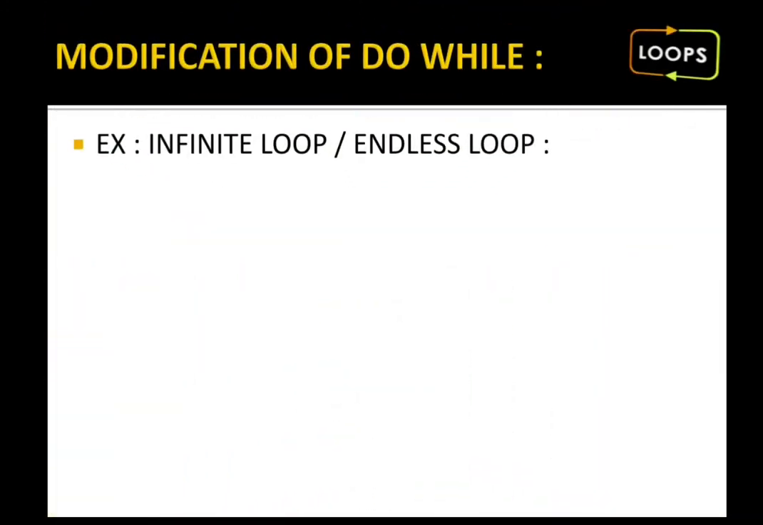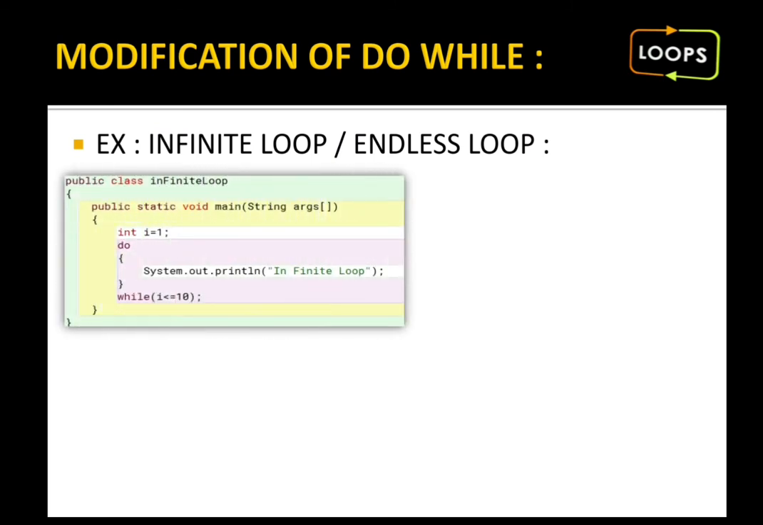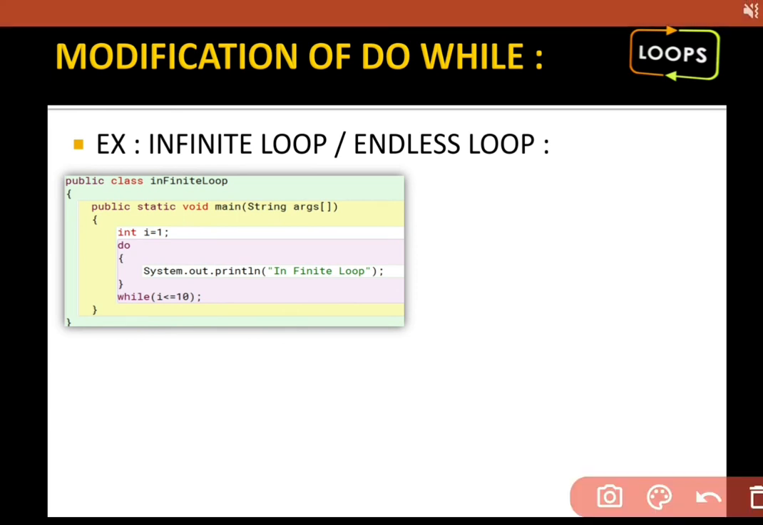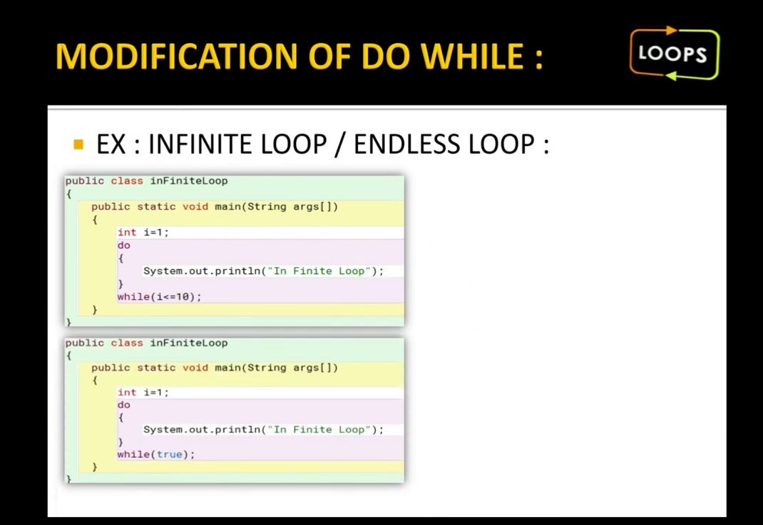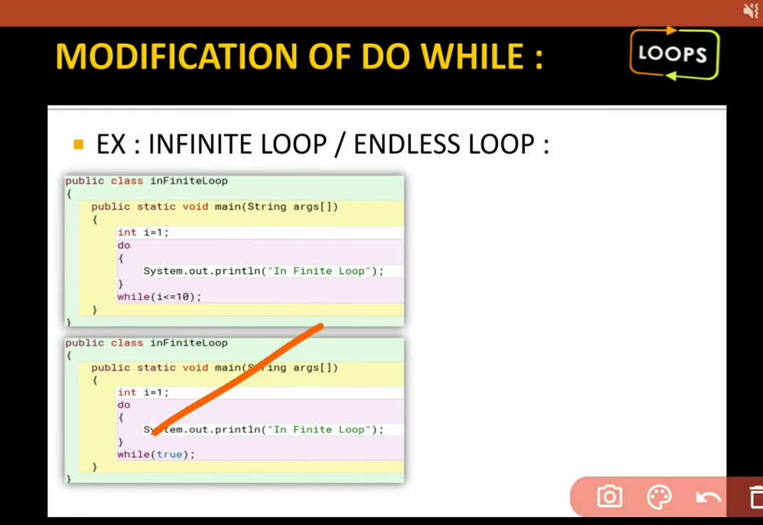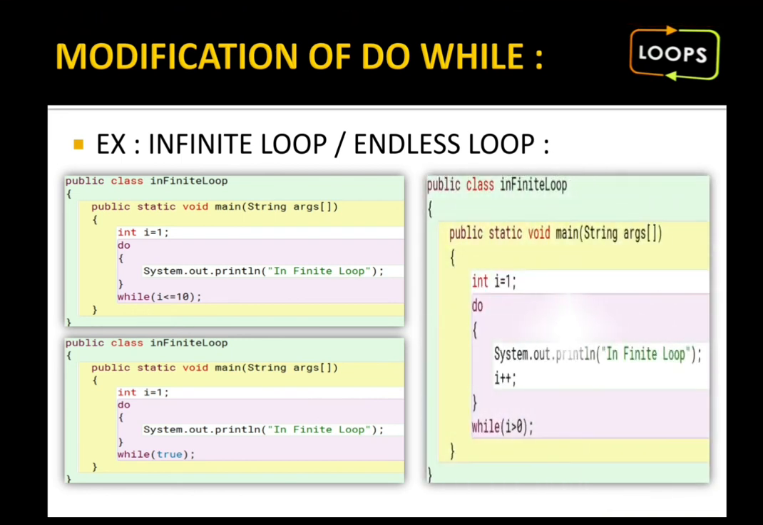Now, modification with do while also. Example of do while infinite loop. Same thing I'm writing with do while also. I'm not using i plus plus here. The value of i is 1 and it is always less than or equal to 10. It will work an infinite number of times. Again, same thing I'm writing with do while. Here I'm putting true. Any value I am writing here, no issues. It is also an infinite loop because I'm writing true here. It never stops till it gets false.